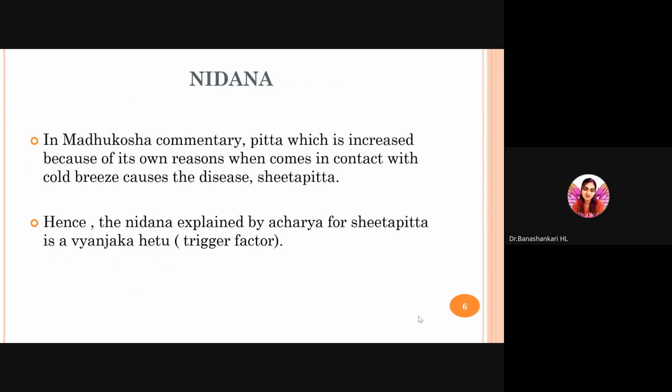Nidana, the etiological factors of Sheethapitta. In the Madhukosha commentary, Pitta, which is increased because of its own reasons, when it comes in contact with cold breeze, causes the disease Sheethapitta.